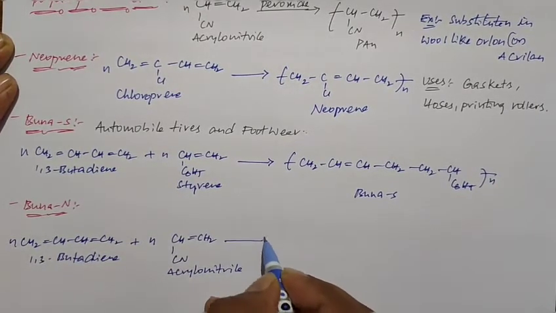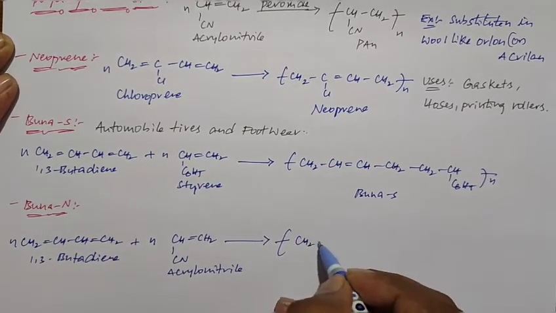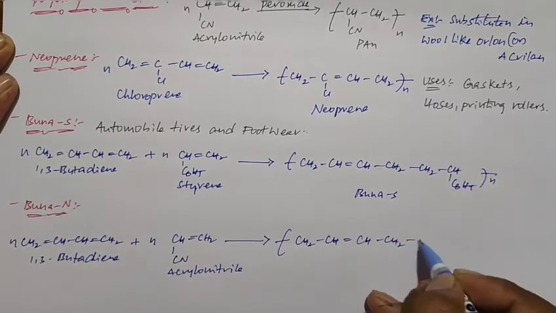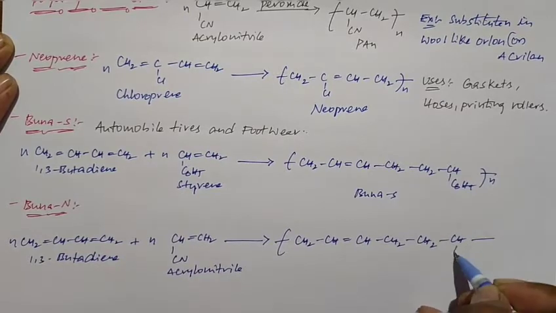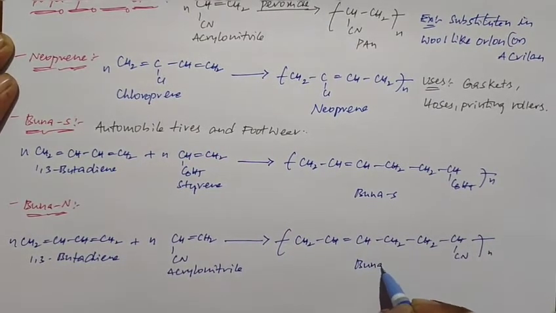When 1,3 butadiene and acrylonitrile undergo addition polymerization, they form Buna N.